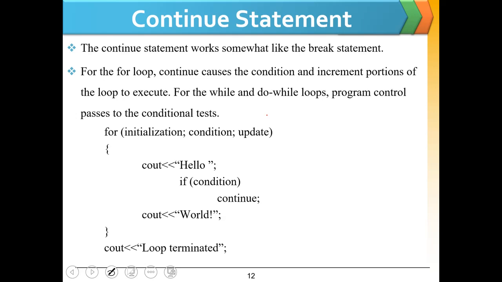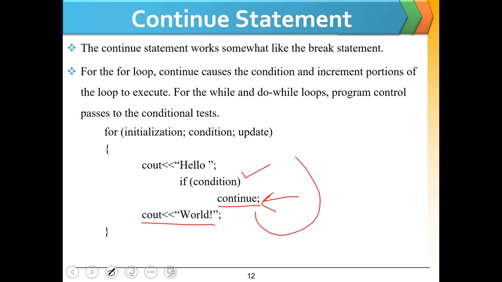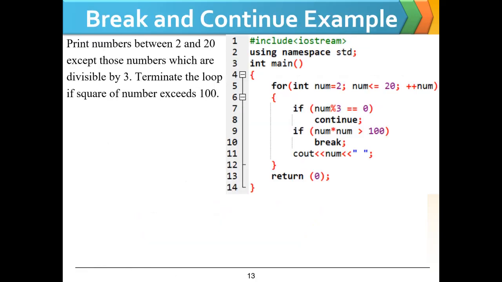Continue statements are used when we want to skip the current iteration or we want to skip an operation if the condition is true. The syntax of continue is this: when the if condition is true and the continue statement is executed, the loop will not execute this line and the loop will come here to update the variable and skip these lines after the continue statement. Now this is the example of break and continue statements.